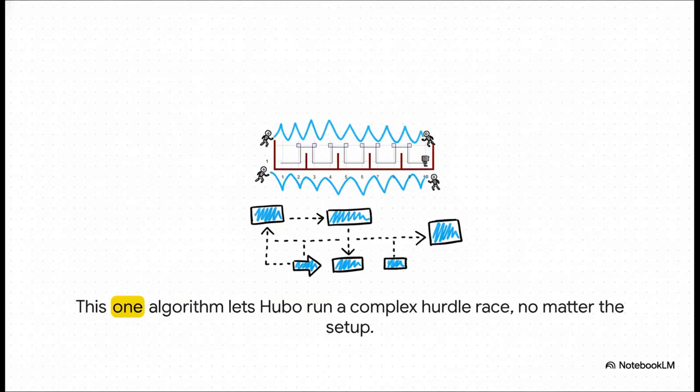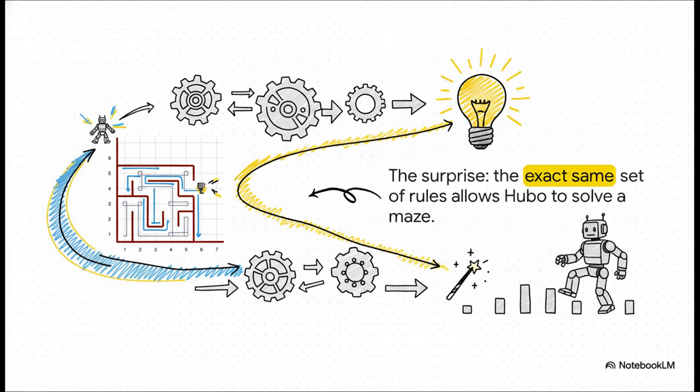And just watch this. By applying that one simple set of rules over and over again, Hubo can now navigate a whole complex hurdle race. We didn't program him to jump each specific hurdle, he's just following the wall. And that simple strategy gets him through every obstacle. And this is the magic moment. The really crucial point here is that the exact same algorithm we used for the hurdles also allows Hubo to solve this complex maze. We didn't change a single line of code. A simple, elegant solution for one problem can often solve other problems you never even saw coming.